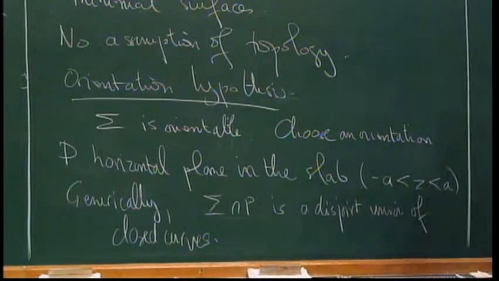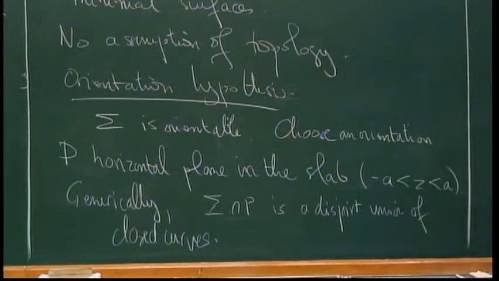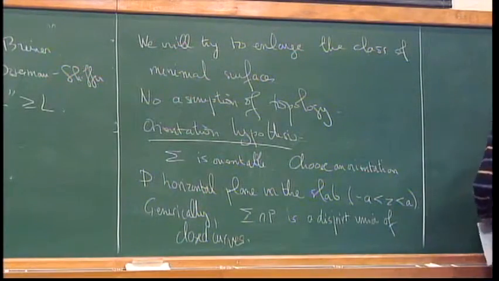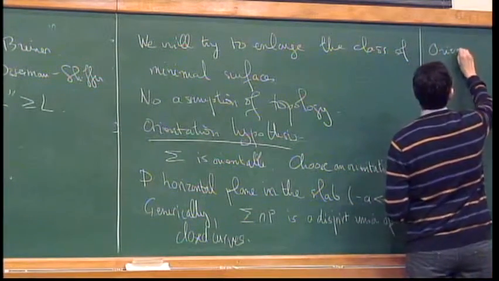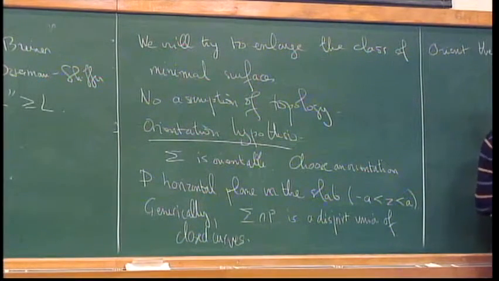And I will orient these curves so that the conormal is upward. So my surface is oriented, so it makes sense to speak about the conormal, and I choose the orientation of the curve so that the conormal, compatible with the orientation on sigma, is upward. So it's just a convention of orientation. It's not important. So we orient these curves so that the conormal is upward.